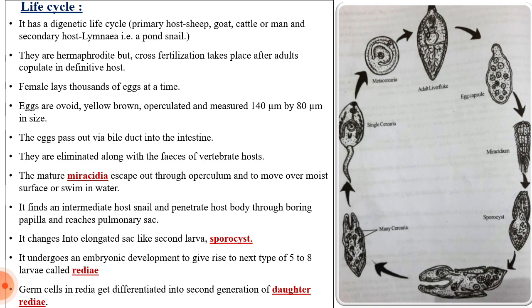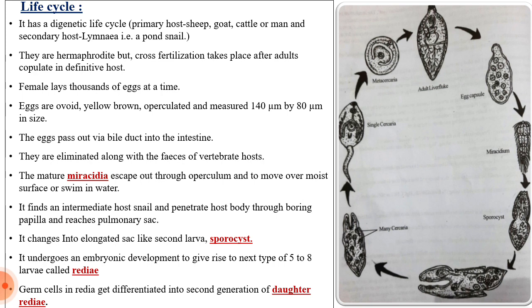Just look at the life cycle. It has a digenetic life cycle. That means it requires two hosts for the completion of its life cycle. Generally, the primary or definitive host is the sheep, goat, cattle, or man. That means these are the primary hosts in which they complete the reproductive part of the life cycle. That's why they are called the primary host.